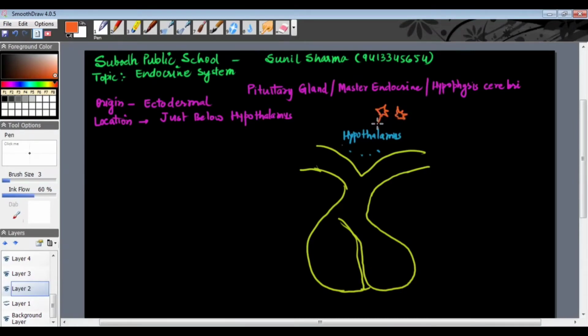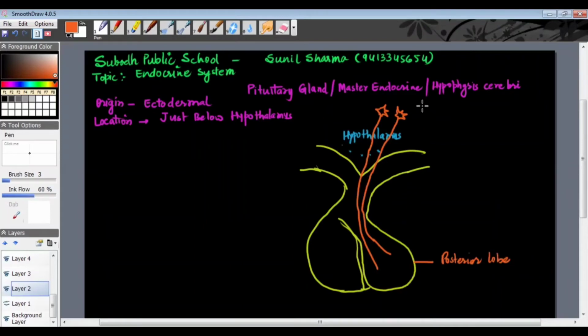These neurosecretory cells are running through the hypothalamus and reaching the posterior lobe of the pituitary. You can see here, these kinds of structures are there. This is the posterior lobe.